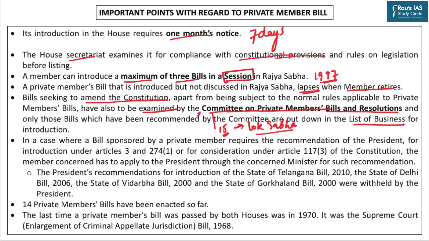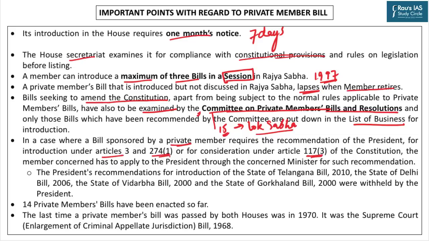You would also know that when a bill is introduced in the Parliament, sometimes it requires prior recommendation from the President. In case of a public bill, that recommendation will be taken by the cabinet. But in case of a private member bill, there might be certain provisions in the bill which require prior recommendation. It could require prior recommendation under Article 3, under Article 274(1), or under Article 117(3).